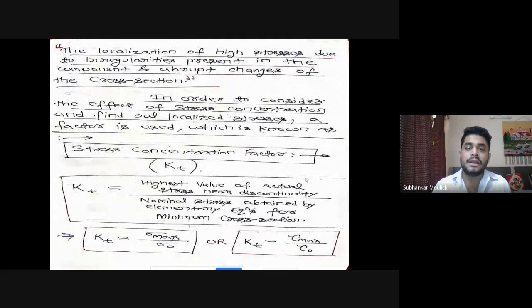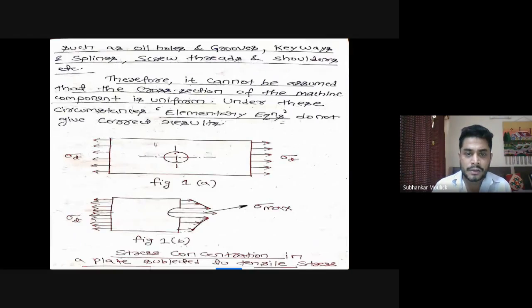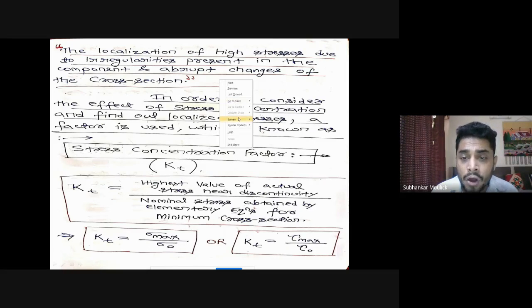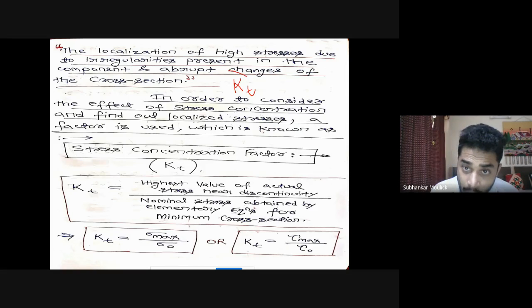We get that real equation by a term. Since we have introduced what is stress concentration, in order to find out the value of those localized stresses, there is a particular term. That term is called stress concentration factor, denoted by symbol Kt, which you have to find from the design data book,